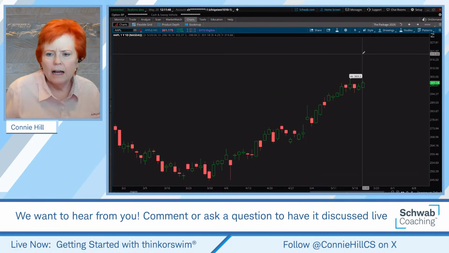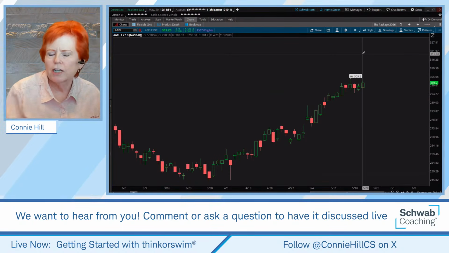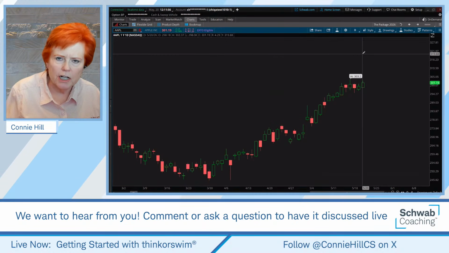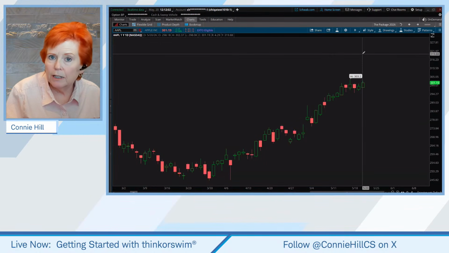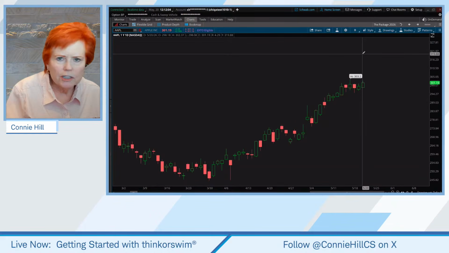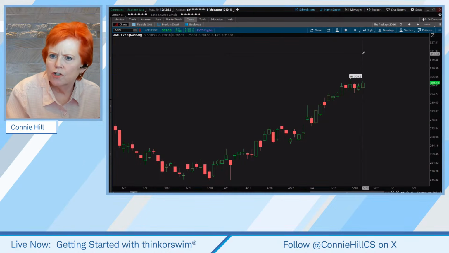Okay. The version of Thinkorswim that we're using, this downloaded desktop version, is the most robust version. It has the most features, the most functionality. The web version is coming along. They're adding lots of functionality into the web version frequently. On the web version, you don't have to download software. For this one, yeah, you do have to download software. We'll call it the desktop version or the software version.